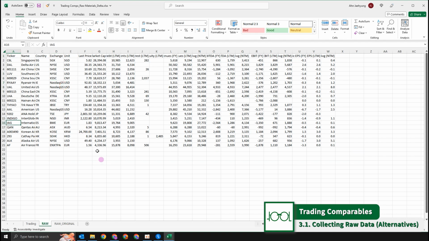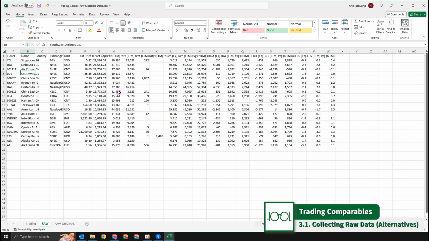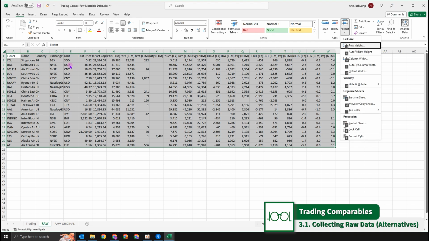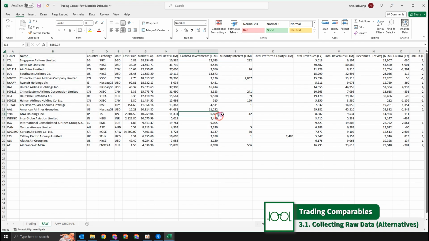And we're going to go over what kind of components we have downloaded for you. Because the column widths are not adjusted properly, let's press Alt-H-O for format and then I for auto fit column width. So let's press Alt-H-O-I, and now we can see the columns much more easily. Let's see just one by one.